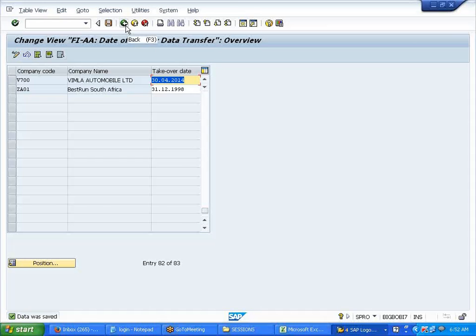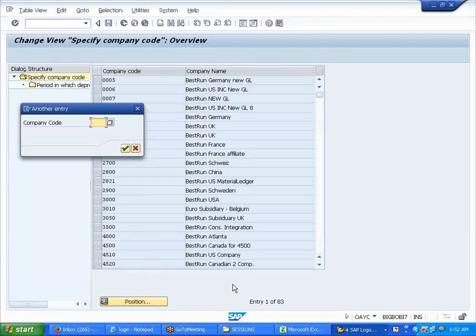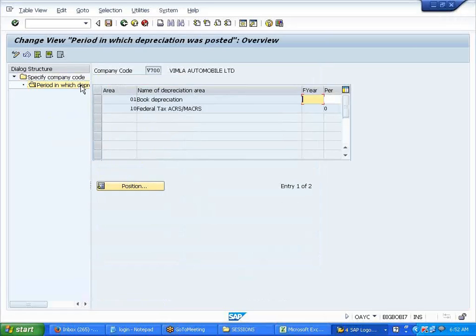Now most consultants make a mistake over here in the case of the current year. Now see here, I need to specify the last posting period in my previous system. See here, position V700. So here I have to give 2014.